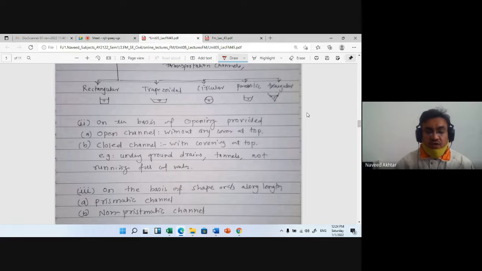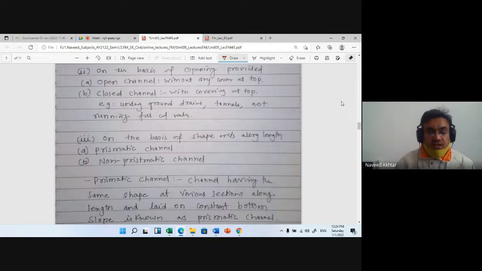Open channel means without any cover at the top. Somewhere the drainage system is an open channel, somewhere it is a closed channel. In most big cities you can't see the drainage system because it is provided underground. Those are called closed channel systems.